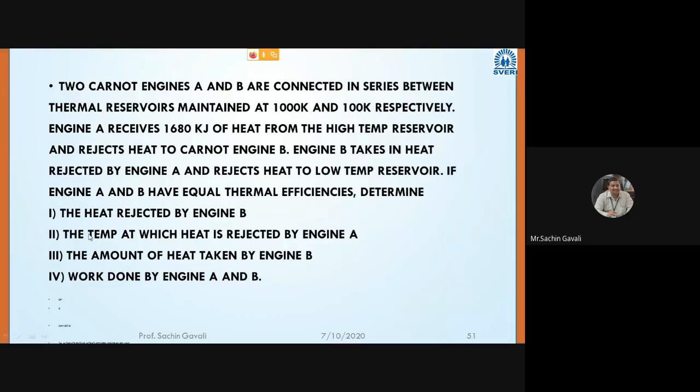Second, the temperature at which heat is rejected by engine A, the amount of heat taken by engine B, and the work done by engine A and B.